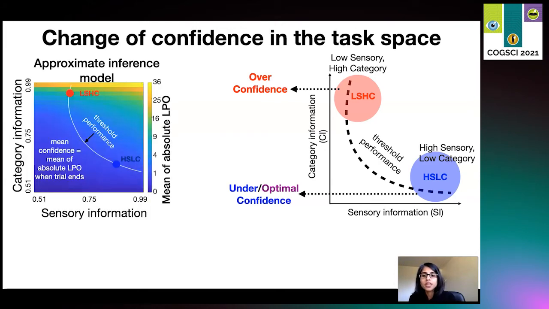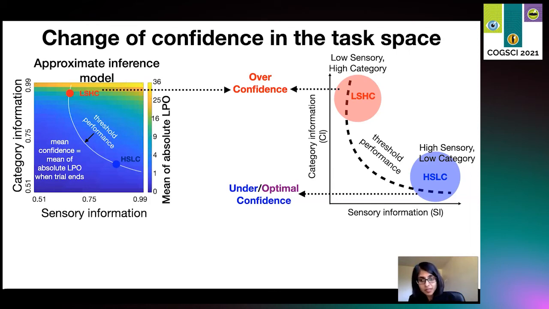Now, if we simulate the approximate inference model for all possible points in the task space, we see that for threshold performance, shown by the white curved line, the mean of the absolute log posterior odds for the LSHC condition, shown by a red dot, is higher than that for the HSLC condition, shown with a blue dot.